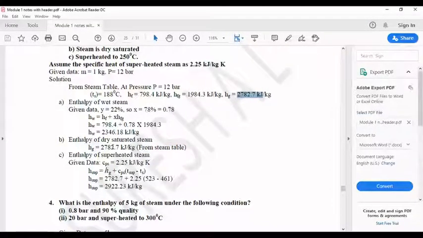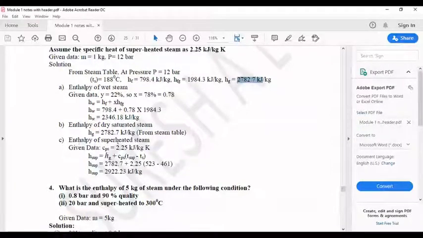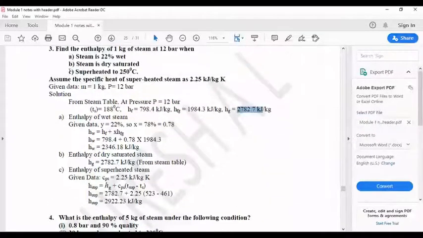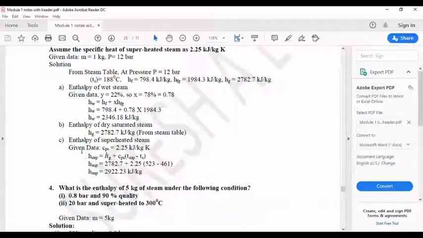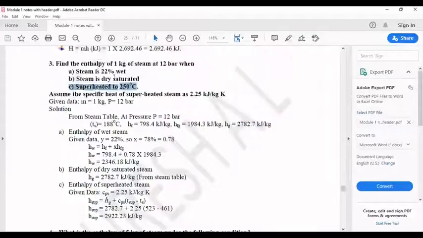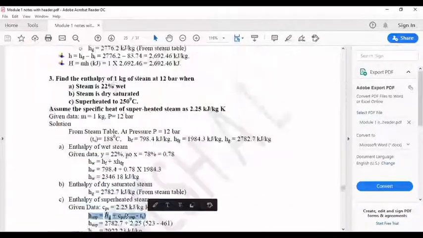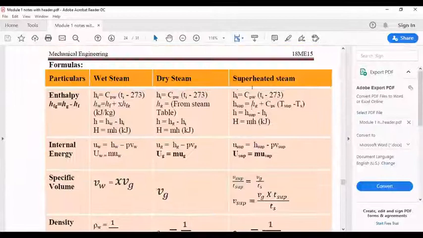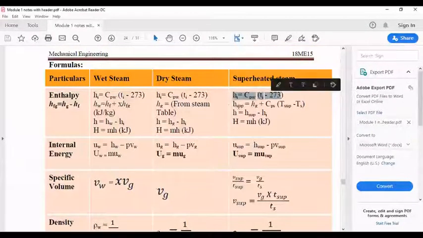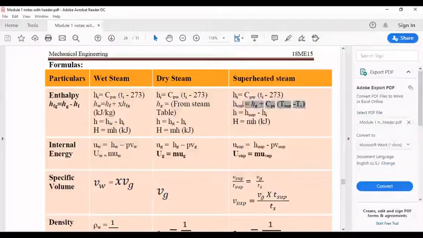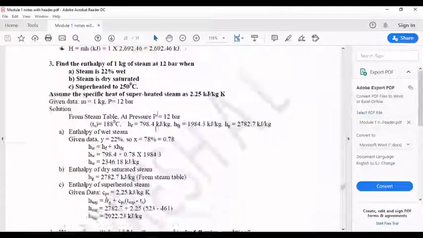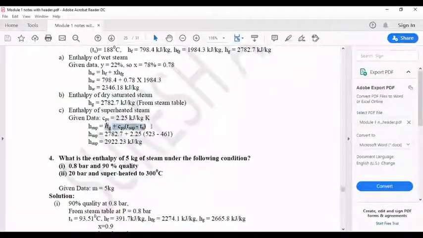That is Hg. Then enthalpy of superheated steam, they are given in the third question. So H superheated, since it is superheated steam, you refer to the superheated steam formula table. In that, this formula is available. Again, they are not given initial temperature, so you need not use this. You can only use this. That's all, this is the final answer. So H superheated is equal to this formula.